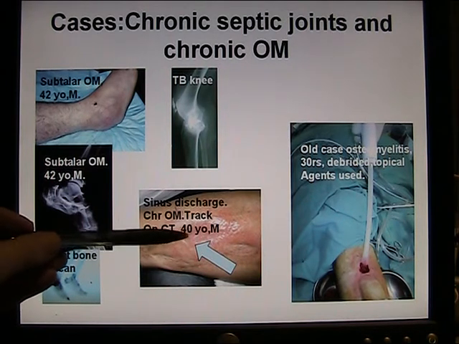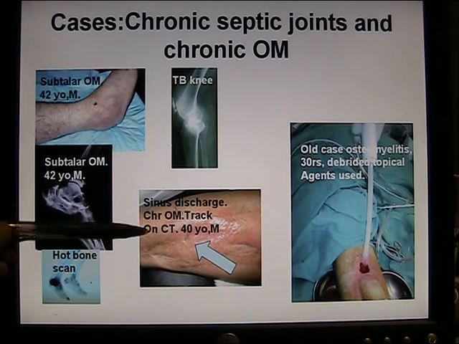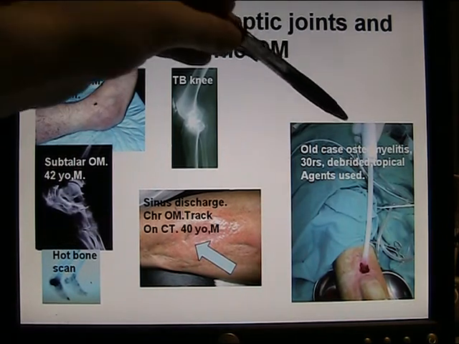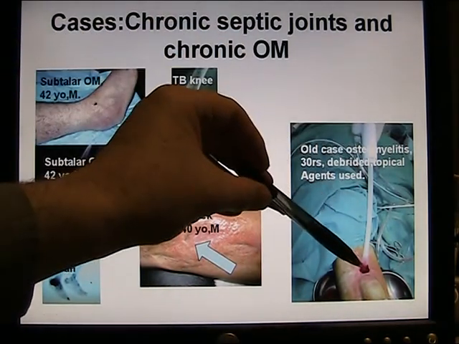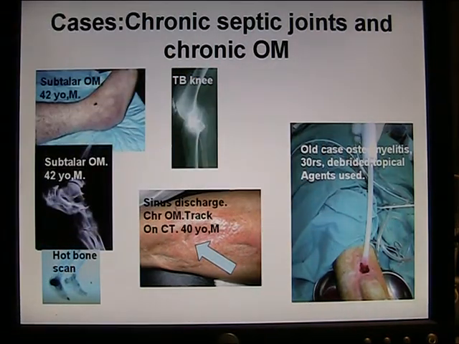Curette it, remove the sequestrum. Warn it may recur. Quite a different case. Chronic osteomyelitis of the tibia, 30 years. Best we can hope for here, wash it out, debride it. Yes, you can undertake major resections of the bone, but this carries a significant morbidity and mortality that has to be explained to the patient.